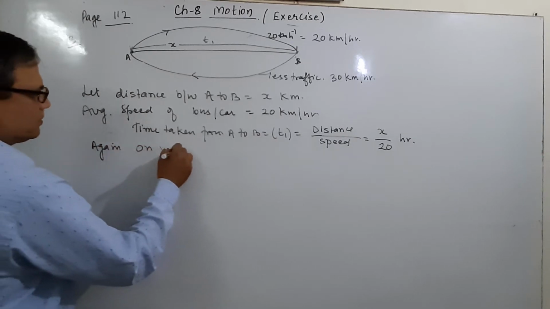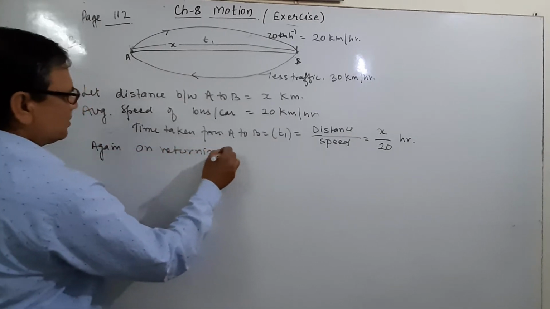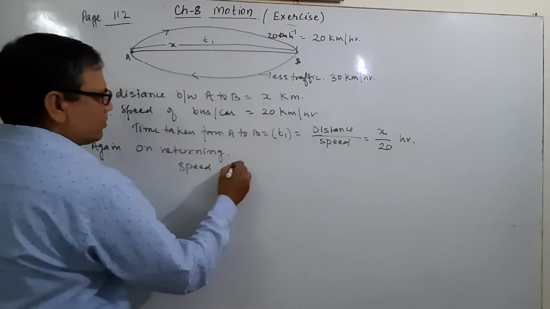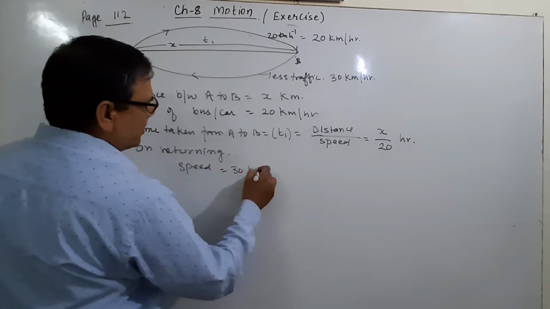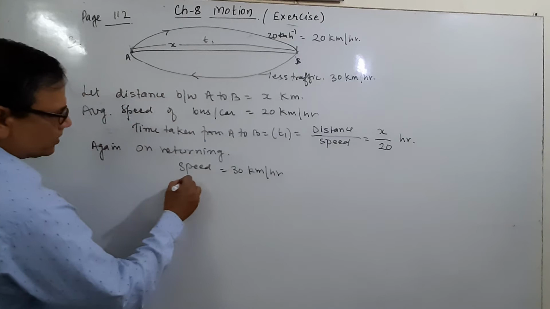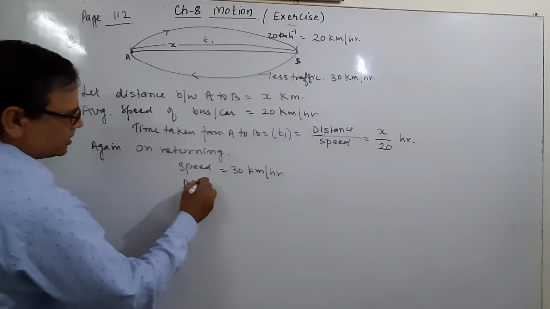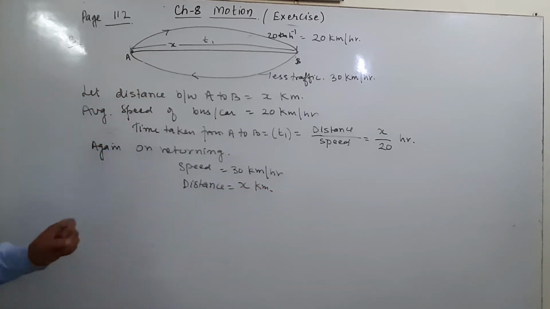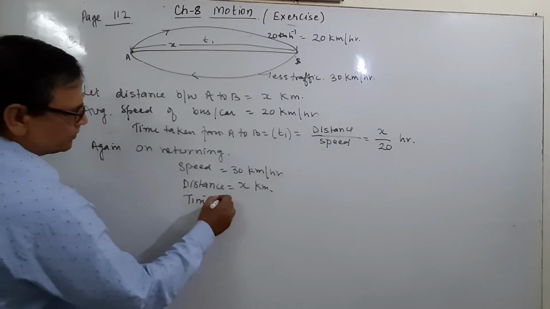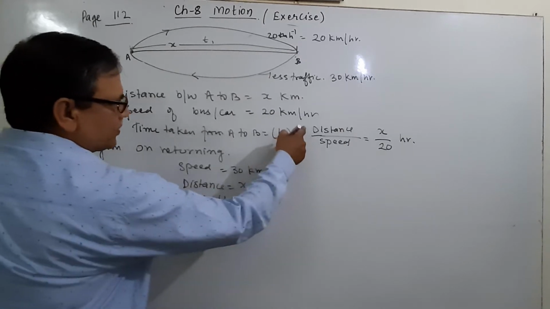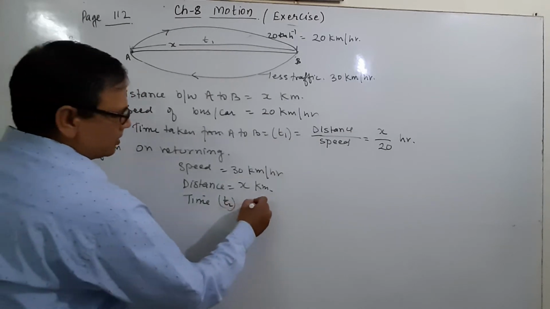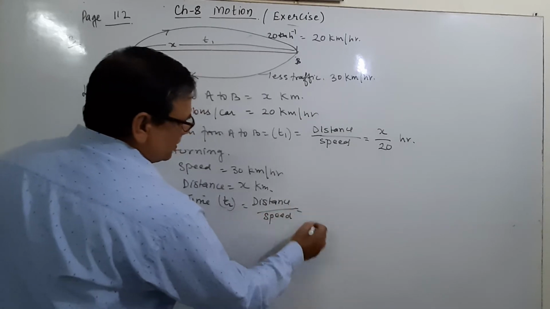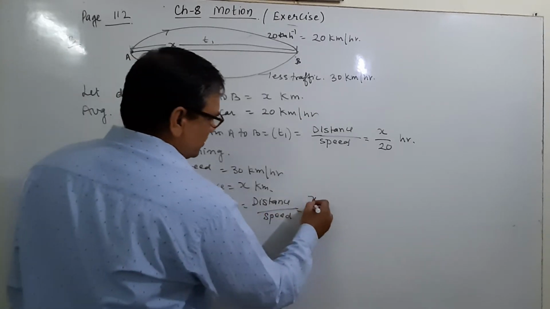And then again, on returning, the speed is 30 km per hour. And what is the distance? The distance is the same, x kilometers. And what is the time taken? Time is t2. What is the formula of time? Distance upon speed. What is the distance? x. What is the speed? 30.